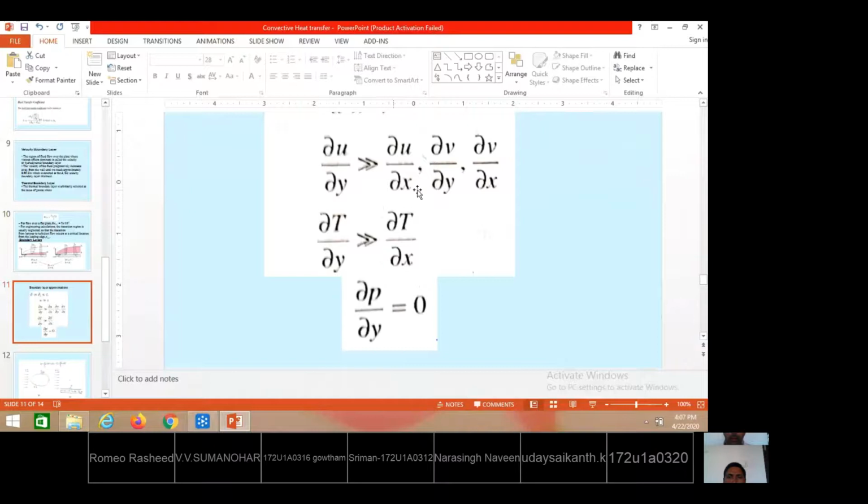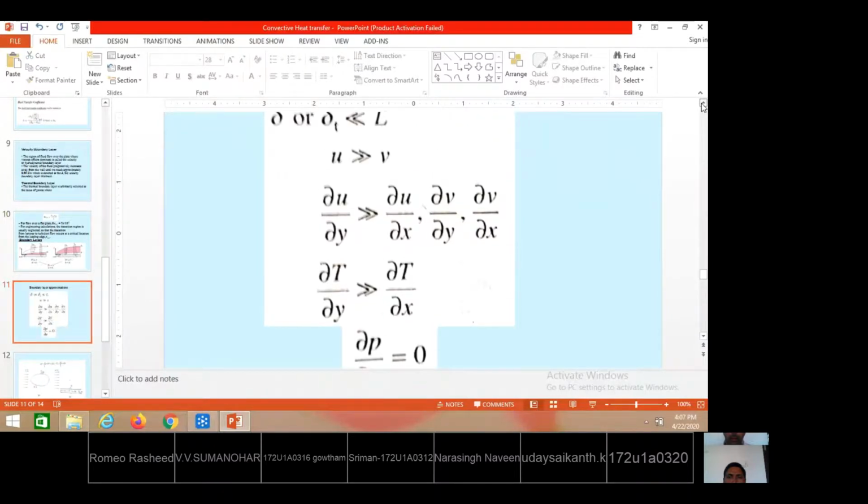Then what about the other relation Prandtl has proposed? That is, u is much greater than v. This is the velocity of the flow in the x direction. When the fluid flows over the flat surface, along x there will be flow, and along y also there will be flow. Along x, what is the flow velocity? Along y, what is the flow velocity? The flow velocity in the x direction is much higher than the flow velocity along the y direction. This has to be used for boundary layer flows. Also, dou u by dou y is much greater than dou u by dou x. That means the velocity gradient in the normal, vertical direction is much greater than the velocity gradient in the x direction.